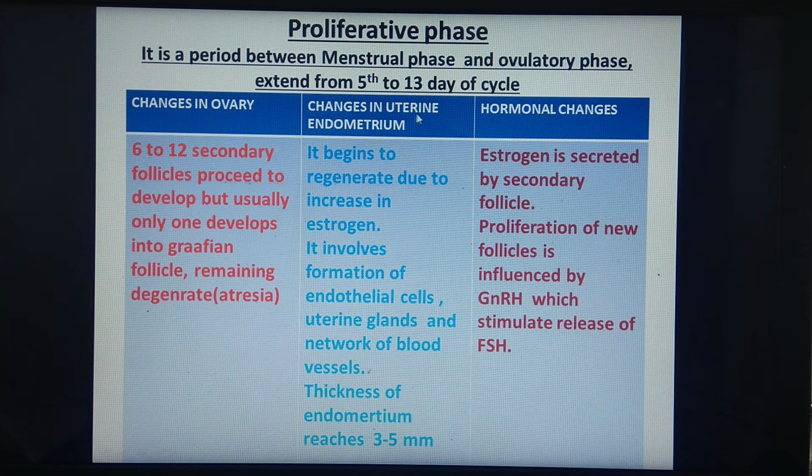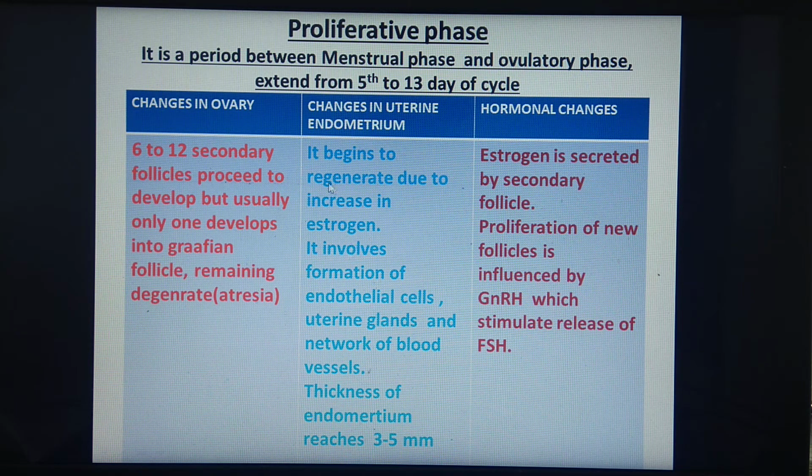What changes are seen in the uterine endometrium? It begins to regenerate. We have seen in the previous phase, the menstrual phase, that the endometrium breaks. So now the uterine endometrium begins to regenerate. Why? Because of an increase in the level of estrogen.